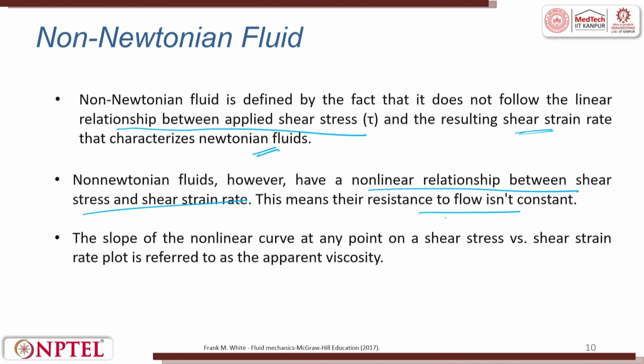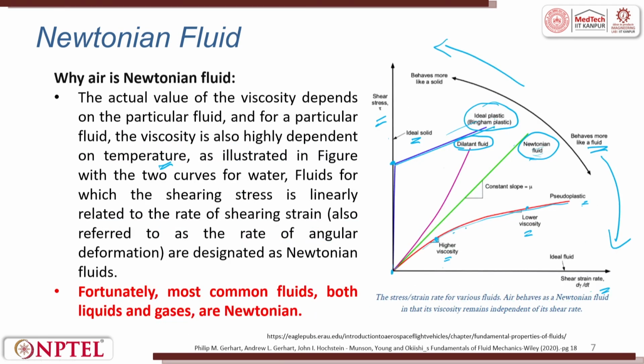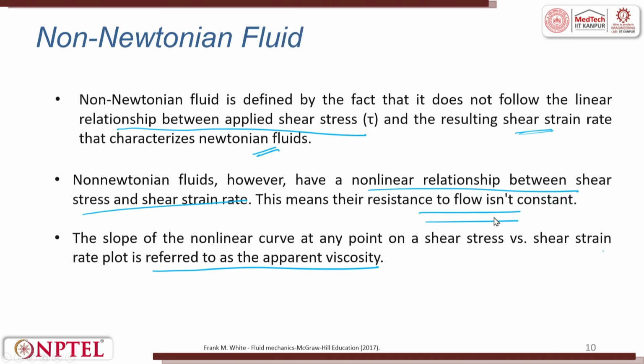This means that the resistance to flow is not constant, so it changes with respect to time and temperature. The slope of the nonlinear curve at any point on the shear stress versus shear strain rate plot is referred to as the apparent viscosity.